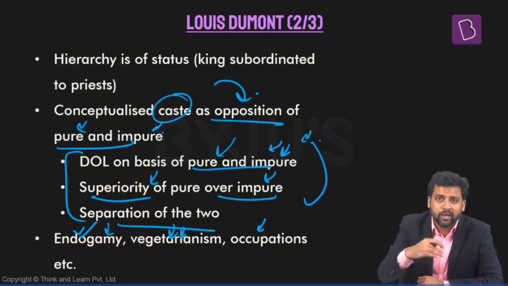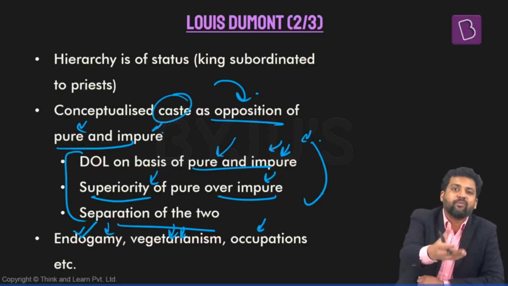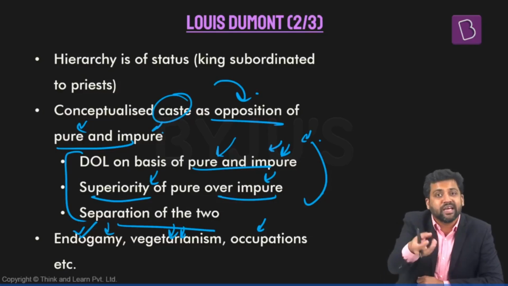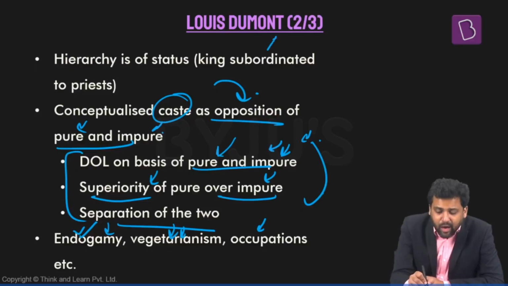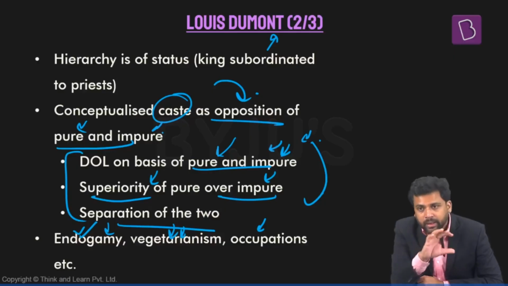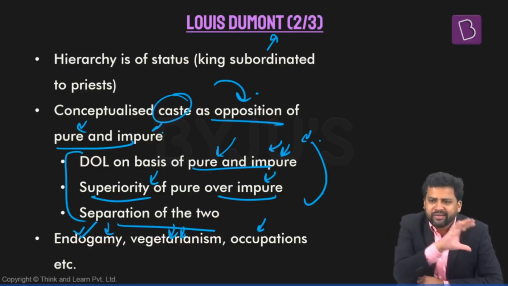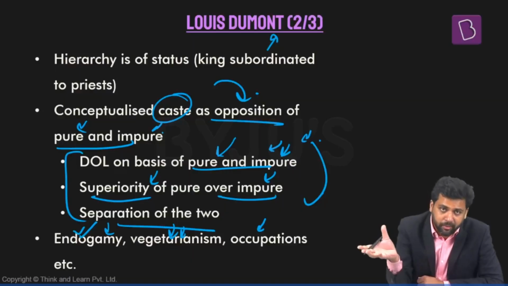Washerman community will be considered to be lower caste because they are doing some sort of impure work. While they might be washing clothes of Brahmins, their purity levels remain intact. So this is how Louis Dumont visualizes caste system. Purity, impurity, and different kinds of interactions, transactions that are happening, the purity levels are remaining intact or the impurity levels are remaining intact.